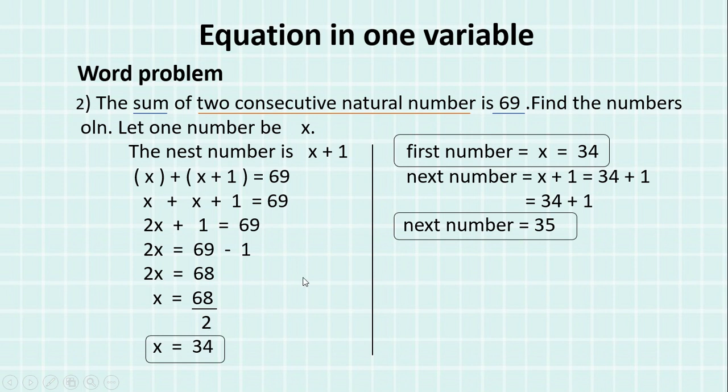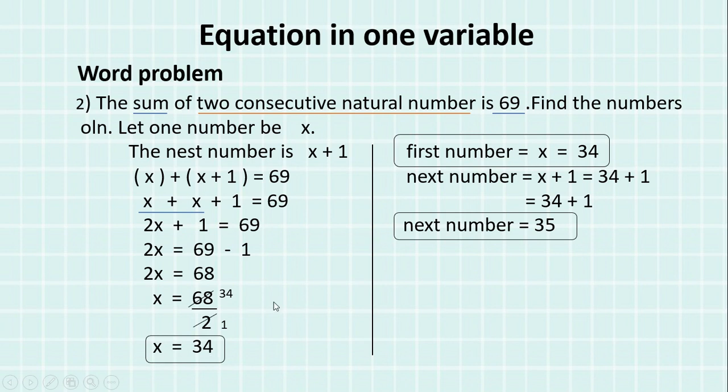So this 2 will divide, 68 will be divided by 2. So what do we get over here? 2 ones are 2, 2 ones are 2, 2 34s are 68. So we get the answer as x is equal to 34.